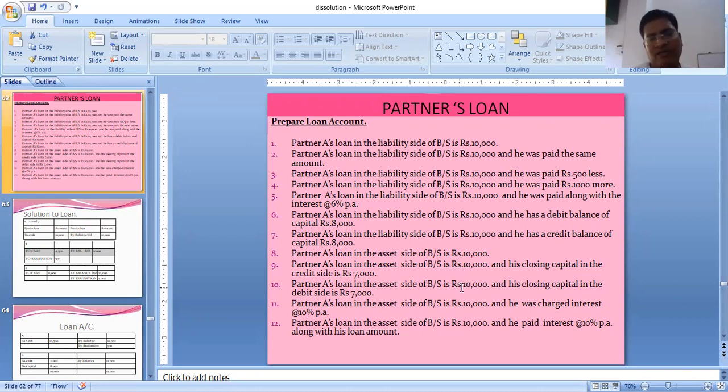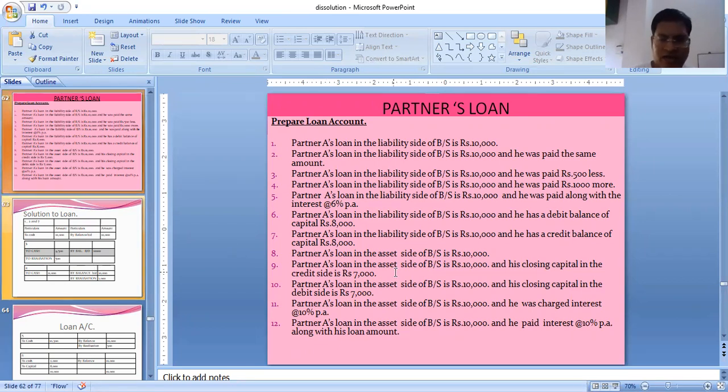Number 9. He has a debit balance of 10,000 in the investment and his closing capital on the credit side is only 7,000. So 7,000 will be adjusted with capital. That means his debit balance will be cancelled off with this credit balance of capital. That means capital account debit to partner's loan account.